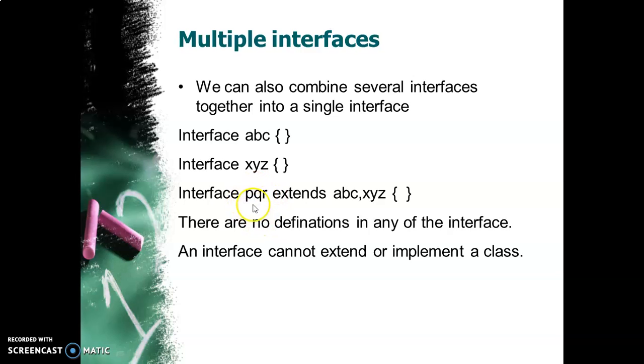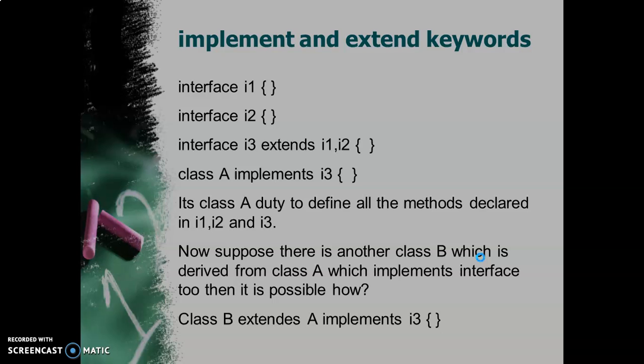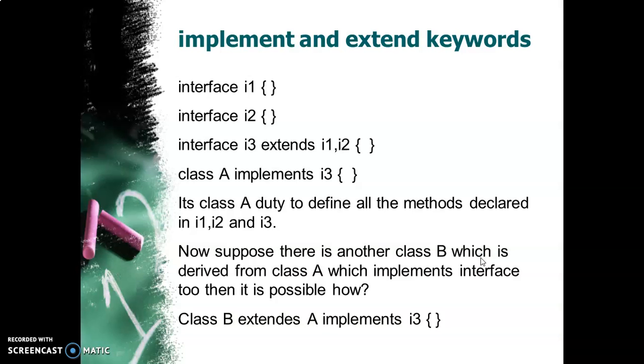Whichever class implements PQR will have to define all the methods that are in ABC, XYZ and PQR. So all three sets of methods it has to define. It is the responsibility of that class. So remember, there are no definitions in any interface. An interface cannot extend or implement a class. So kindly remember these two things.